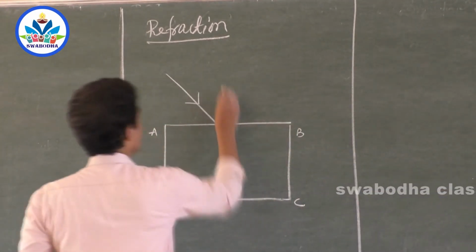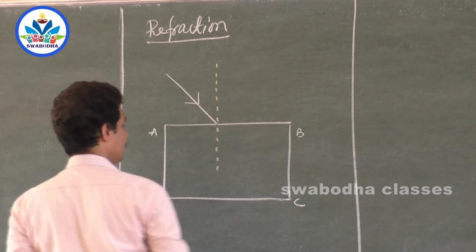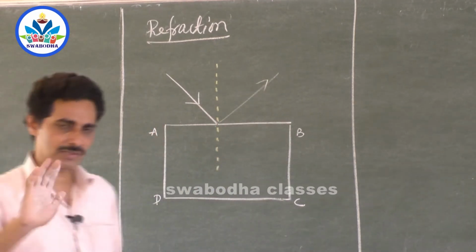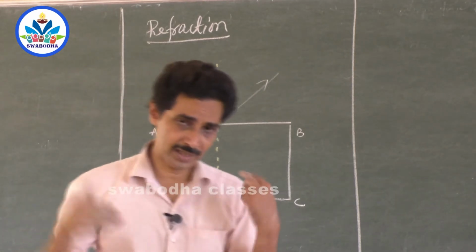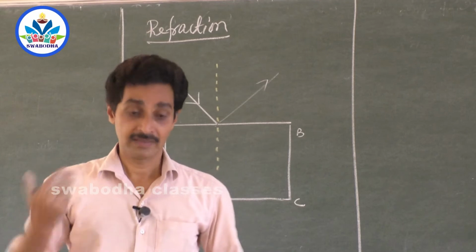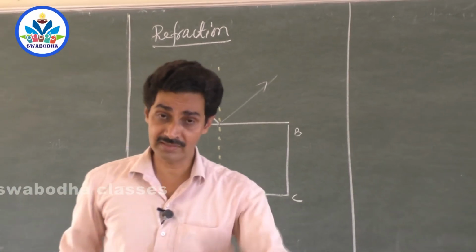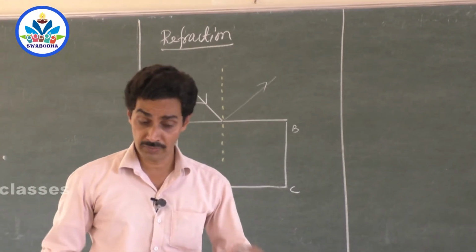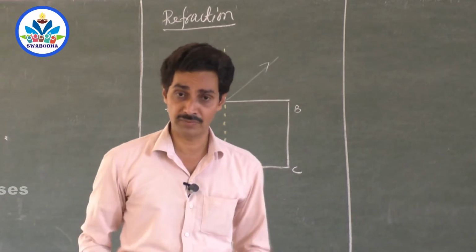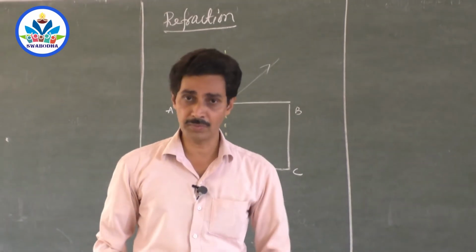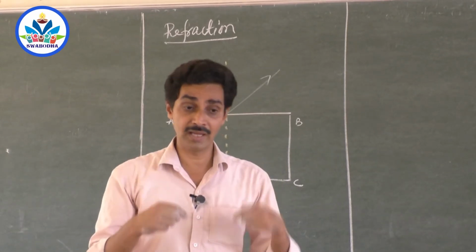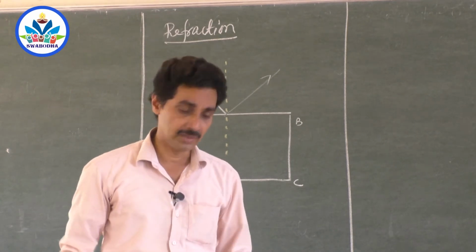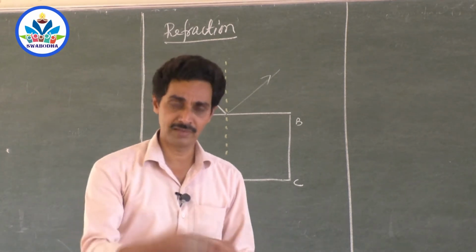So draw a normal at the point of incidence, and you know that a part of the light gets reflected. Always there is reflection. Even the surface of water reflects light. Most of the light may enter in, but a part of the light gets reflected. That is why we were able to identify the surface of water. If the surface of water was not reflecting any amount of light, how could you have identified the surface of water? How could you see the surface of water? It is not possible. We will be able to see anything when light comes from it to our eyes. If no light comes from the surface of water, we were not able to identify the surface of water.